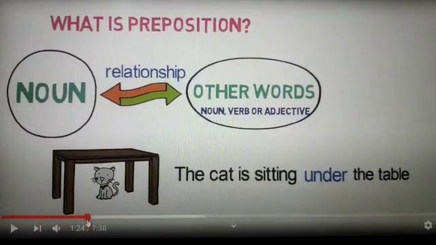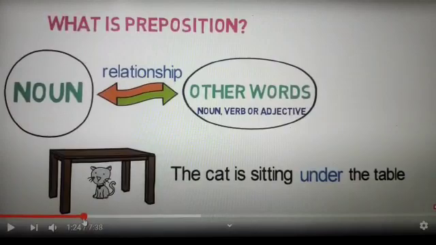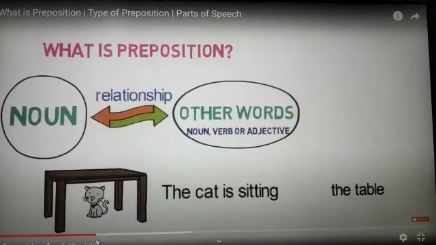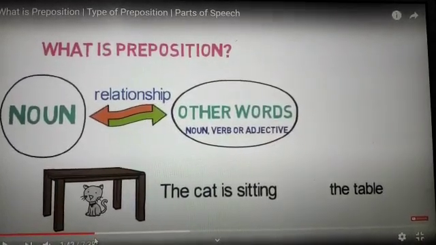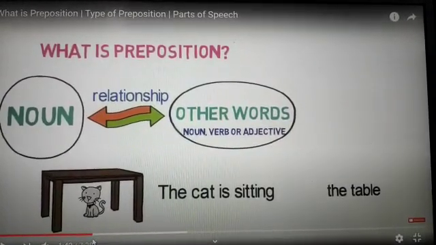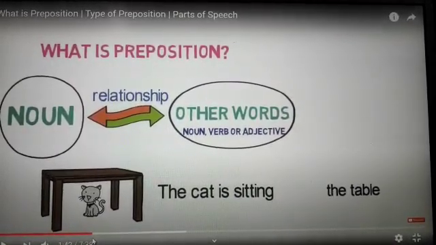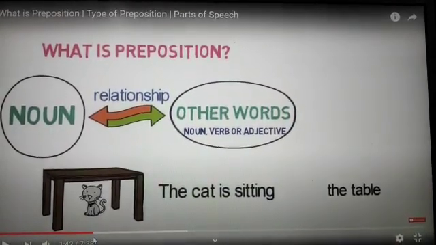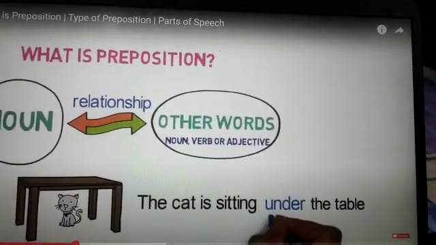So the cat is sitting under the table. Here the word under is a preposition. As we can see, the cat is sitting the table. Here in this sentence something is missing. Yes, my dear students, definitely this sentence is not conveying the complete meaning because there is something missing, and that is a preposition that would convey the relation of the cat with the table. So it would be under the table.